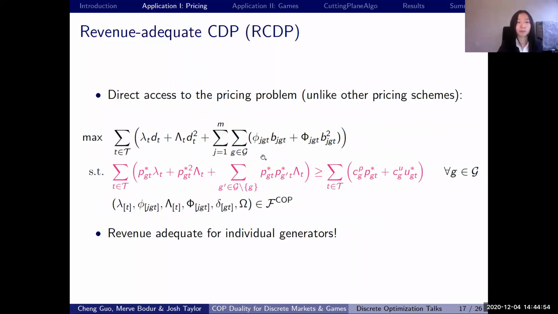That's why we also propose this revenue adequate CDP or RCDP scheme, where based on this dual COP problem, we add revenue adequate constraint for each generator to ensure that for each generator, revenue will exceed the cost. And we are able to do this because we have direct access to the pricing problem. This is a unique property to our idea of this reformulation and duality, and other pricing schemes in the literature do not really have direct access to the pricing problem.